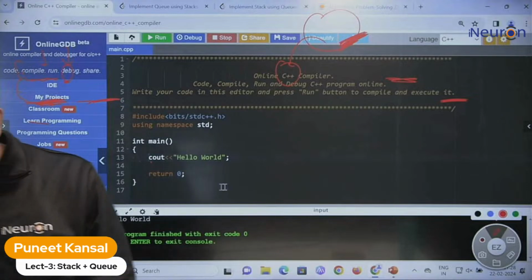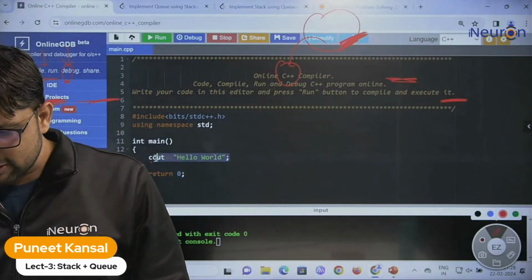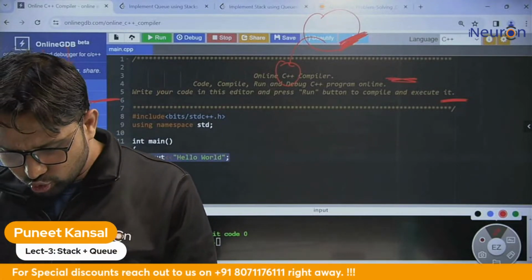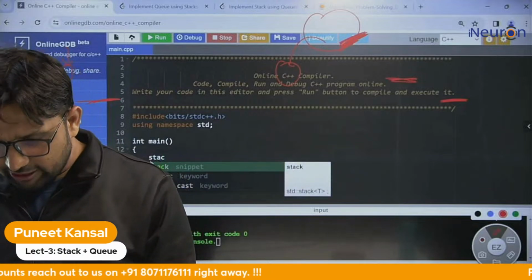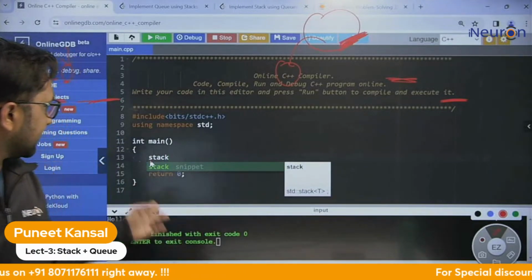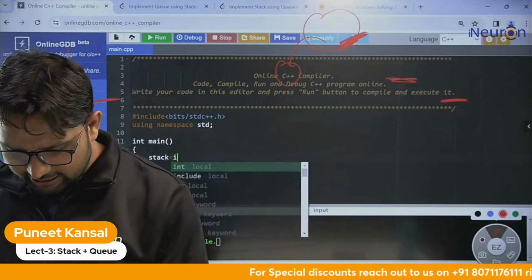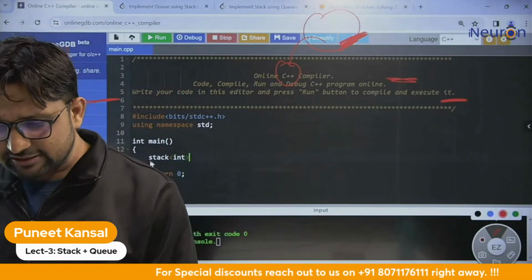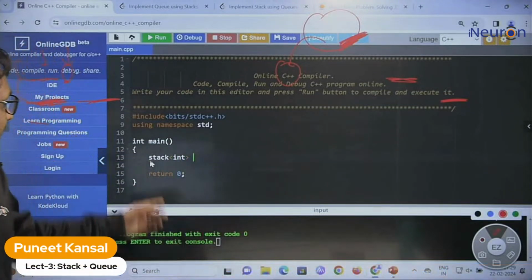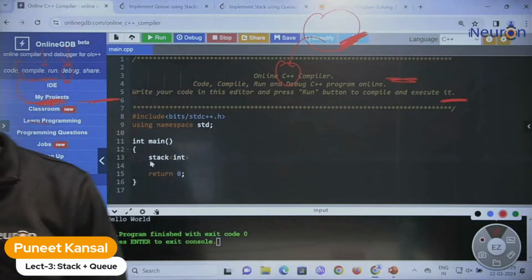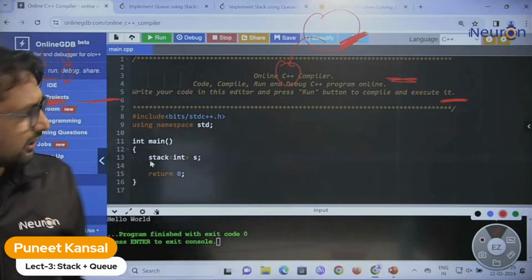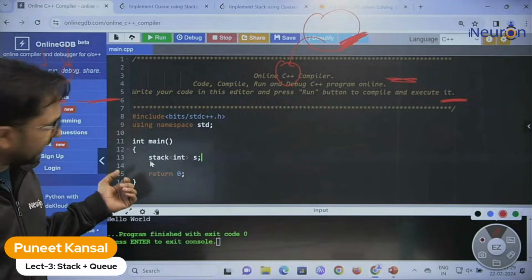Fine. Now we are implementing these stack operations. We know how to declare the stack. We write the stack keyword, then we write the data type. Let's suppose the data type of the stack is integer, and after that we write the stack name. Let's suppose the stack name is S. Yes, that's it. We declared the stack.